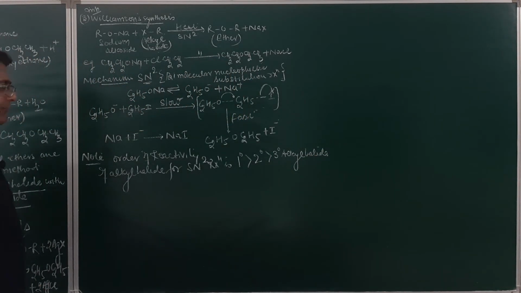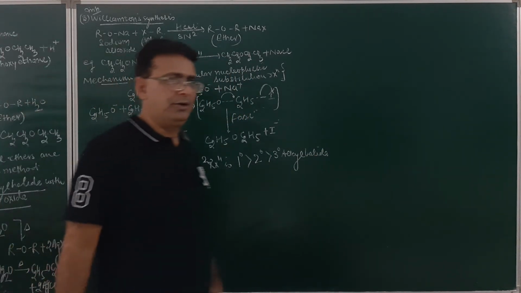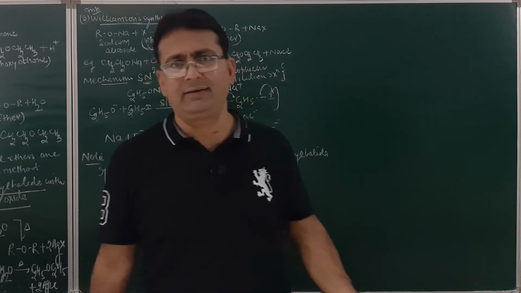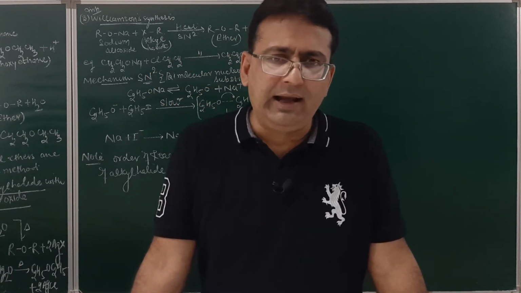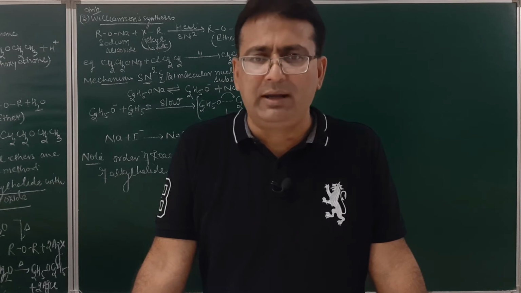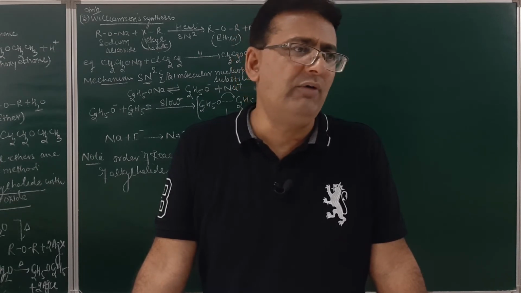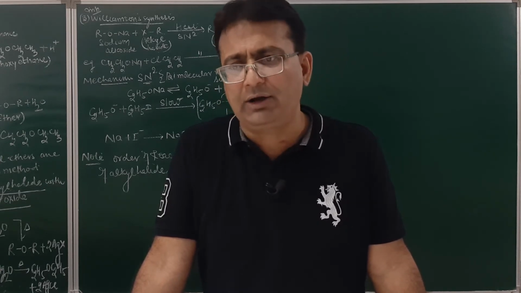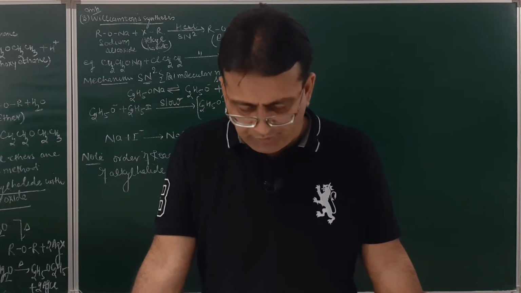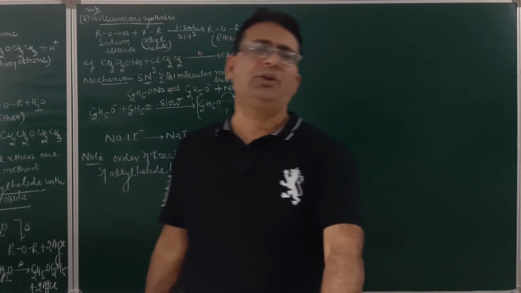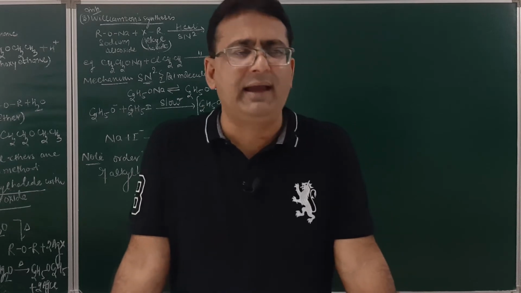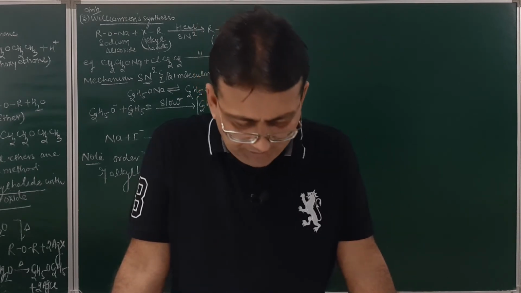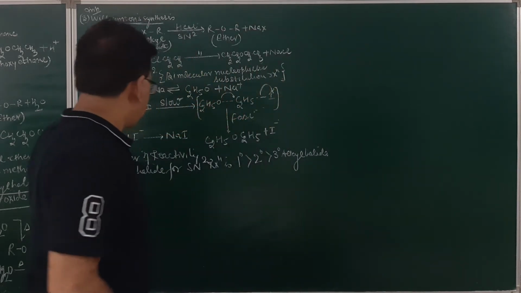So to prepare ethers, alkyl halide should be primary to get the better yield. However, if alkyl halides are secondary or tertiary, in the case of a tertiary, alkenes will be the major product. In the case of a secondary alkyl halide, alkenes and ethers both are formed, but alkenes will be the major product.